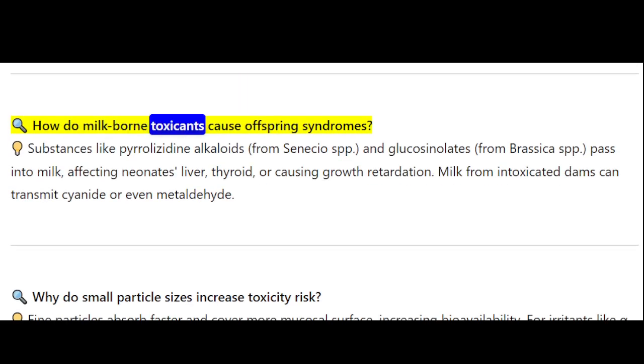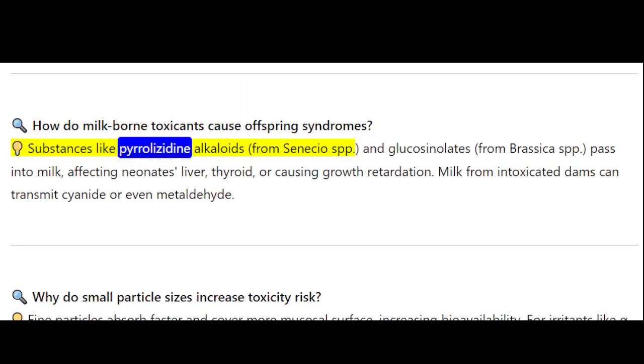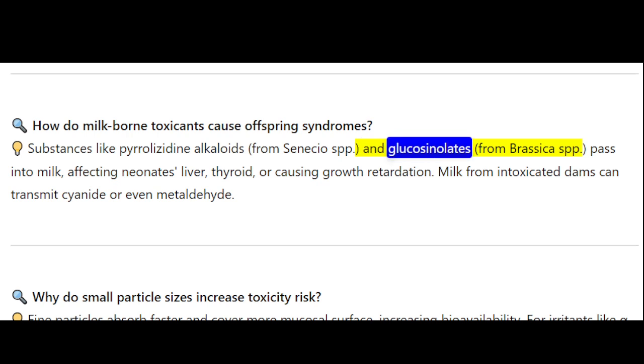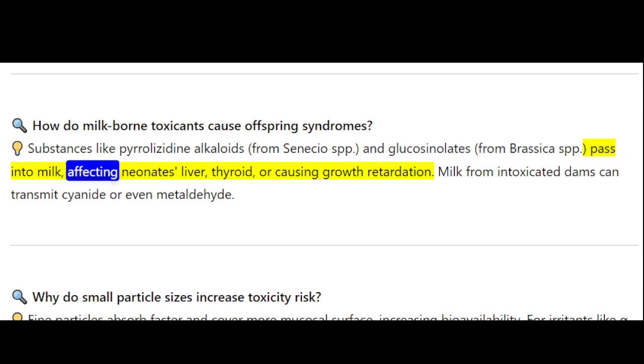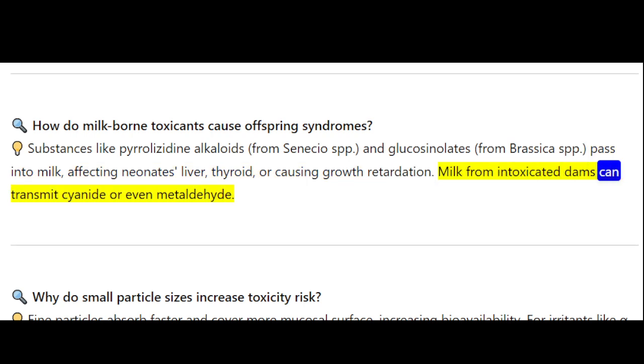How do milk-borne toxicants cause offspring syndromes? Substances like pyrrolizidine alkaloids, from Senecio spp., and glucosinolates, from Brassica spp., pass into milk, affecting neonates' liver, thyroid, or causing growth retardation. Milk from intoxicated lambs can transmit cyanide or even metaldehyde.